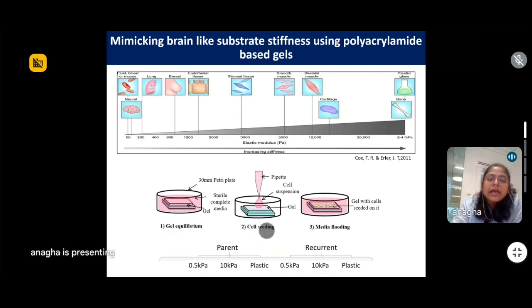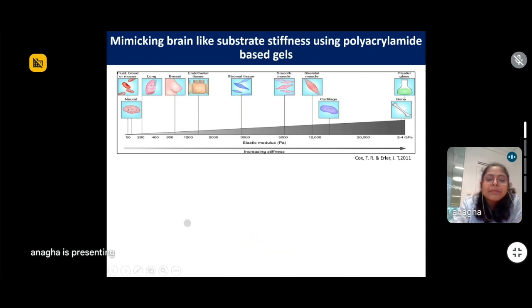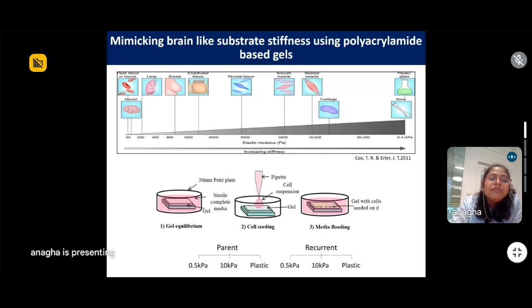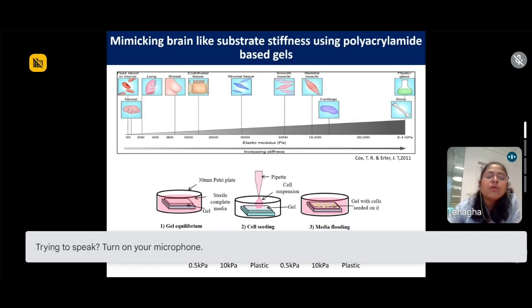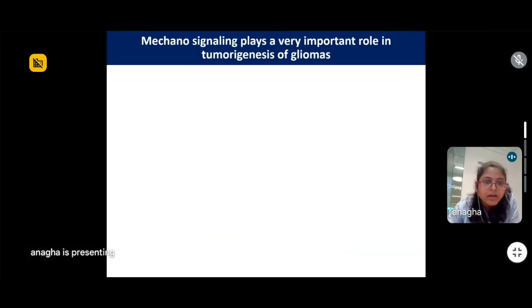So we took the help of polyacrylamide gels and varied the substrate stiffness depending on the concentration of polyacrylamide, and coated these gels with ECM proteins like collagen. And then when the cells were seeded on these soft and stiff substrates, we tried to figure out what differences these cells have.